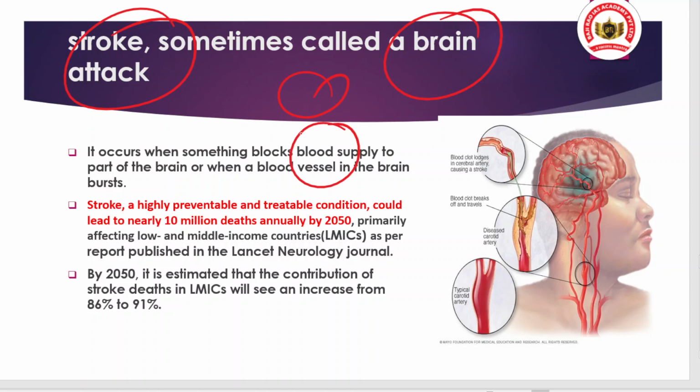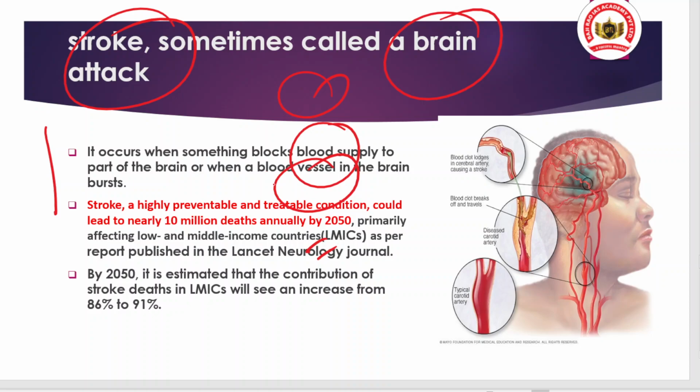Because of that, that part of the brain is not able to function. But this is basically preventable and treatable, but people do not have awareness about this, and that's why it becomes one of the leading causes of death. And as per the data and a report, stroke, which is a highly preventable and treatable condition, could lead to nearly 10 million deaths annually by 2050, and this will affect primarily low and middle income countries. This report has been published in the Lancet Neurology journal.